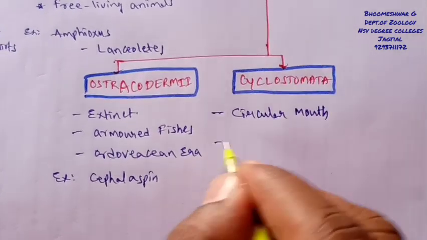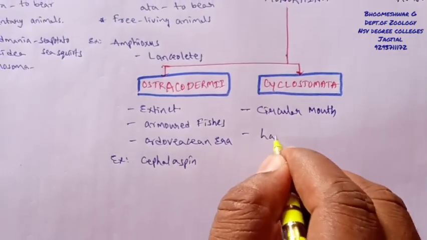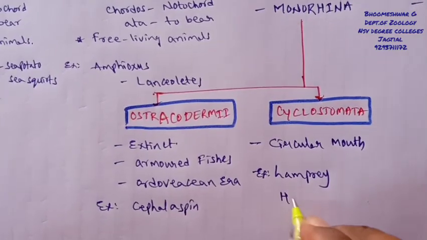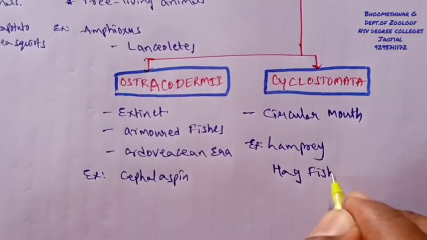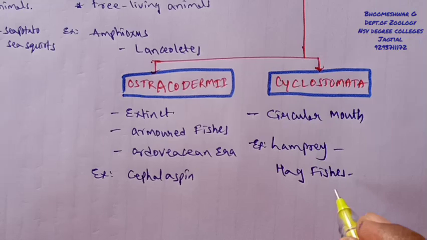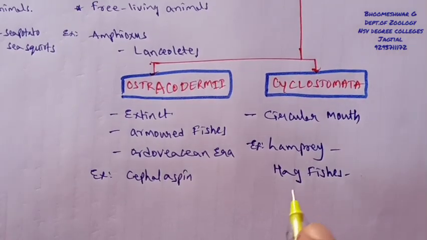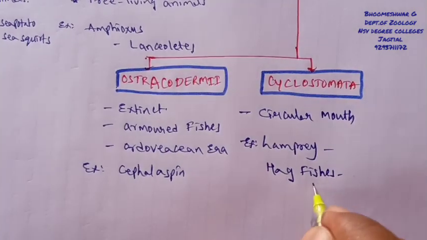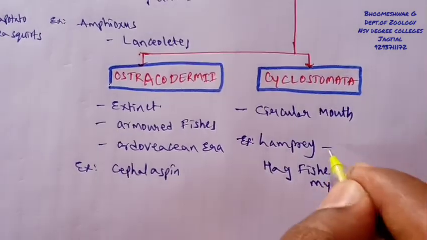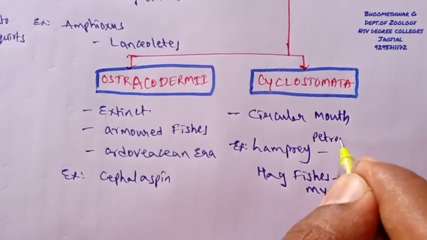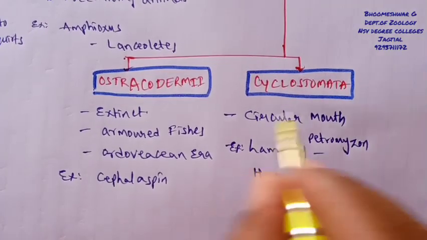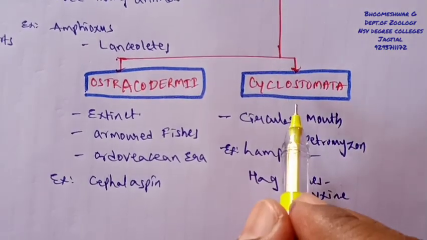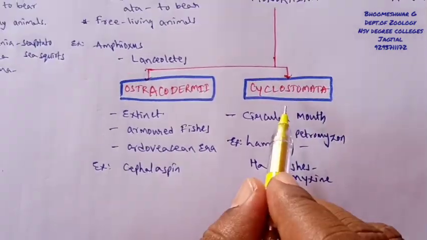The well suitable examples are the lamprey, scientifically called petromyzon, and hagfishes, which are scientifically named myxine. Simply, it is about circular mouth having individuals and living forms with a long eel-like body.